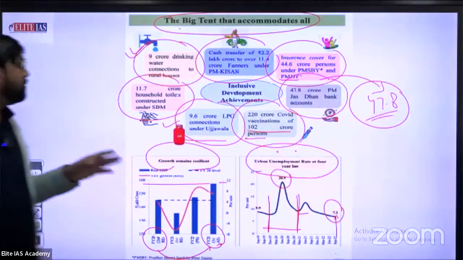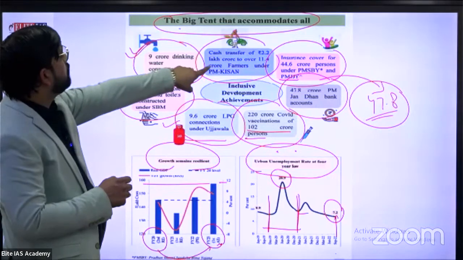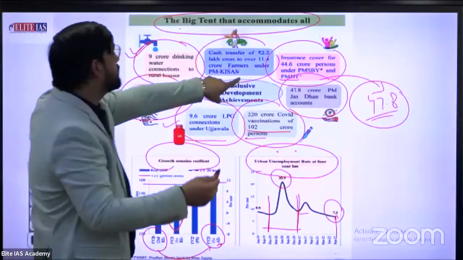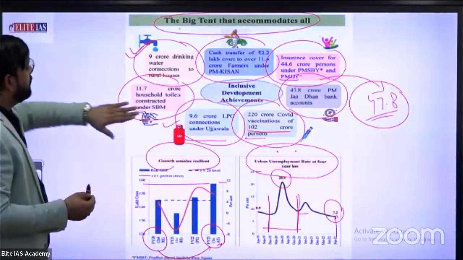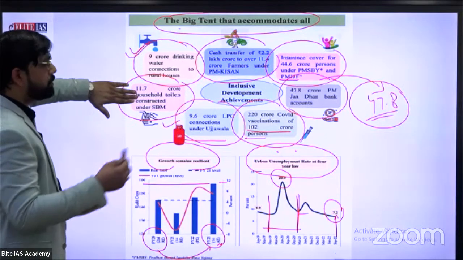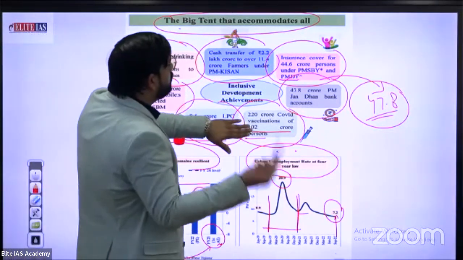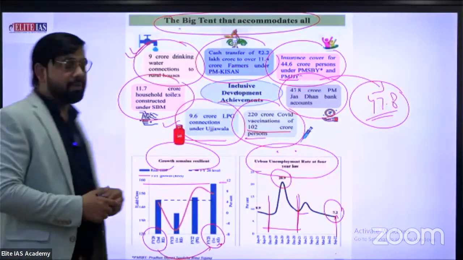Okay. So what is the main important thing in this slide? 9 crore drinking water, 2.2 lakh crore cash transfer directly, 4.6 crore insurance cover, especially for different farmer cases, and 11.7 crore household toilets, 9.6 crore LPG connections, 220 crore COVID vaccines, 47.8 crore especially for the Jan Dhan scheme provided directly.